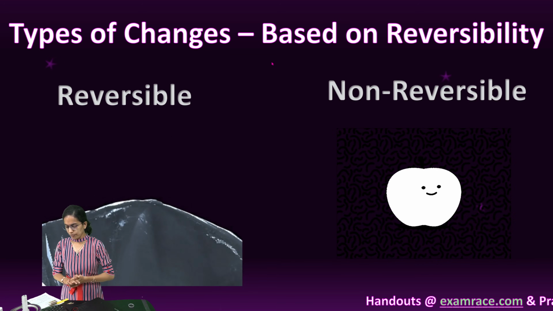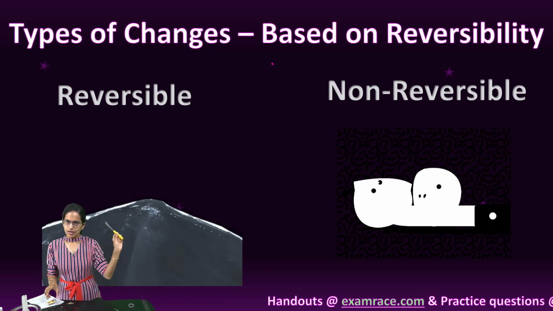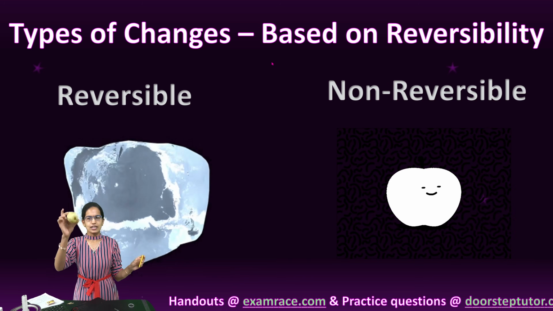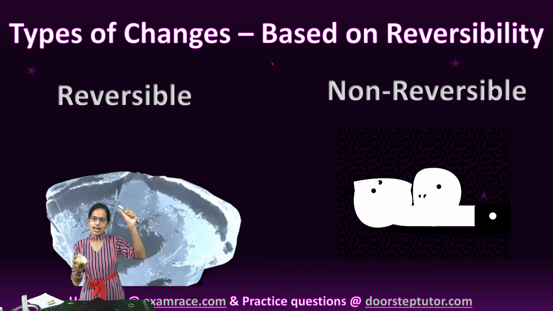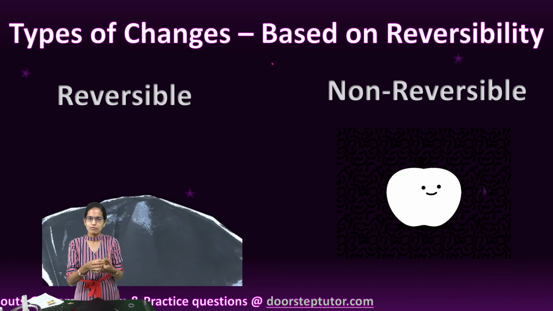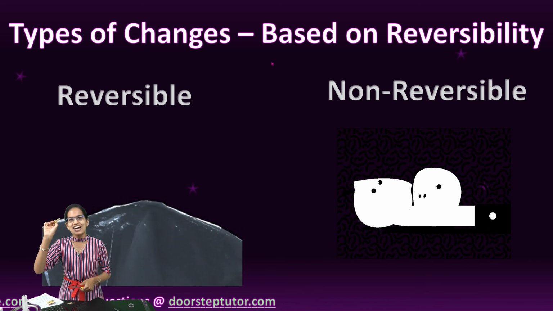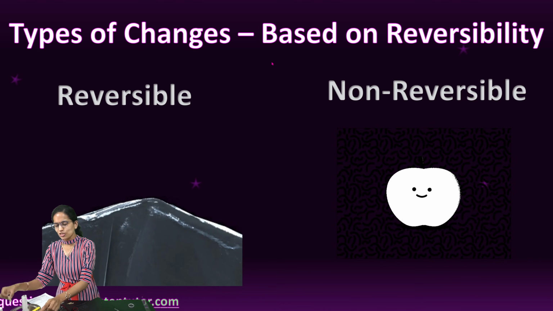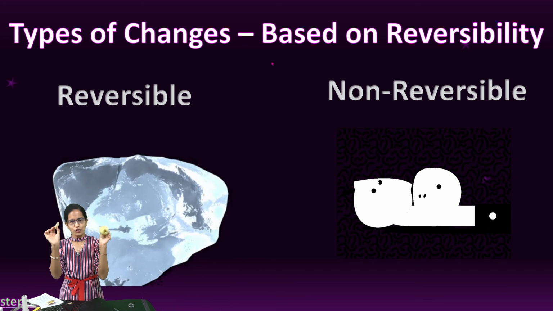Very simple example. What is non-reversible? A knife here, a pear here. I just have a slice and probably I am hungry, so I would like to eat it. So this is a non-reversible change. I cannot join this piece back onto the pear.